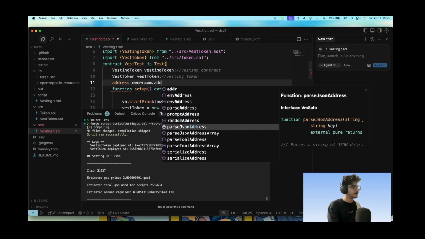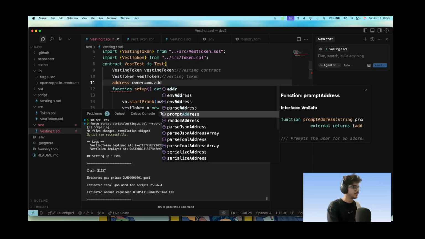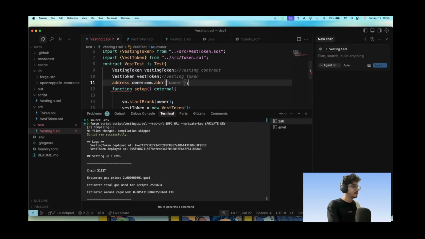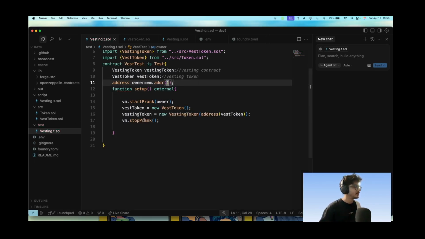Address, prompt address, random address. There are a lot of ways to generate an address. Let's go for one here. vm.startPrank(owner), he deploys the token, so he gets them, and then this is here.